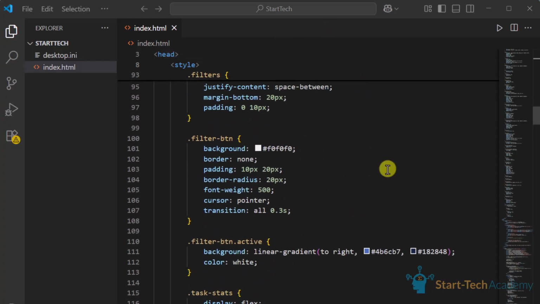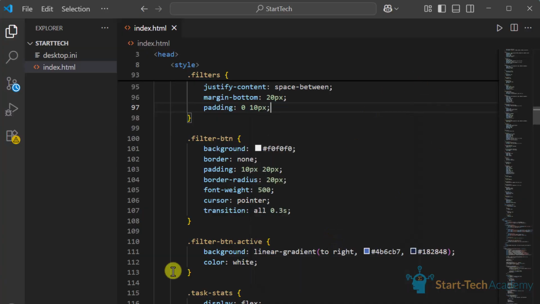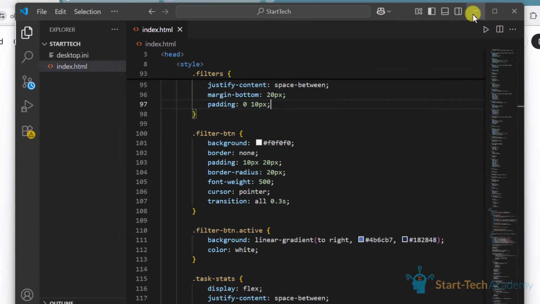Now I can simply run the file in a browser, or if you know VS Code, you can use Open with Live Server and it will start serving the application live.